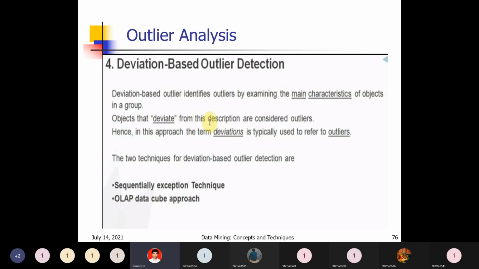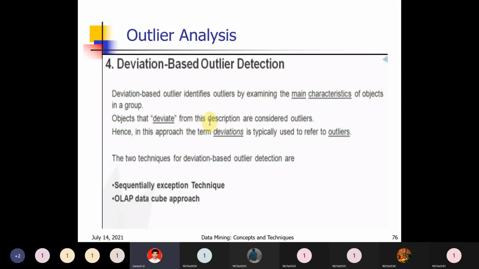So then the December sales is nothing but the outlier. Why? Because December is the festival season. Like that we can find the outlier. From January to November, all have similar sales, 10, 11, or 9, nearer to that. In December it completely rises to 20. That is nothing but the outlier, deviation based outlier in a data cube. That is the sequential exception technique and the OLAP data cube approach. These are the 2 approaches for deviation based outlier.